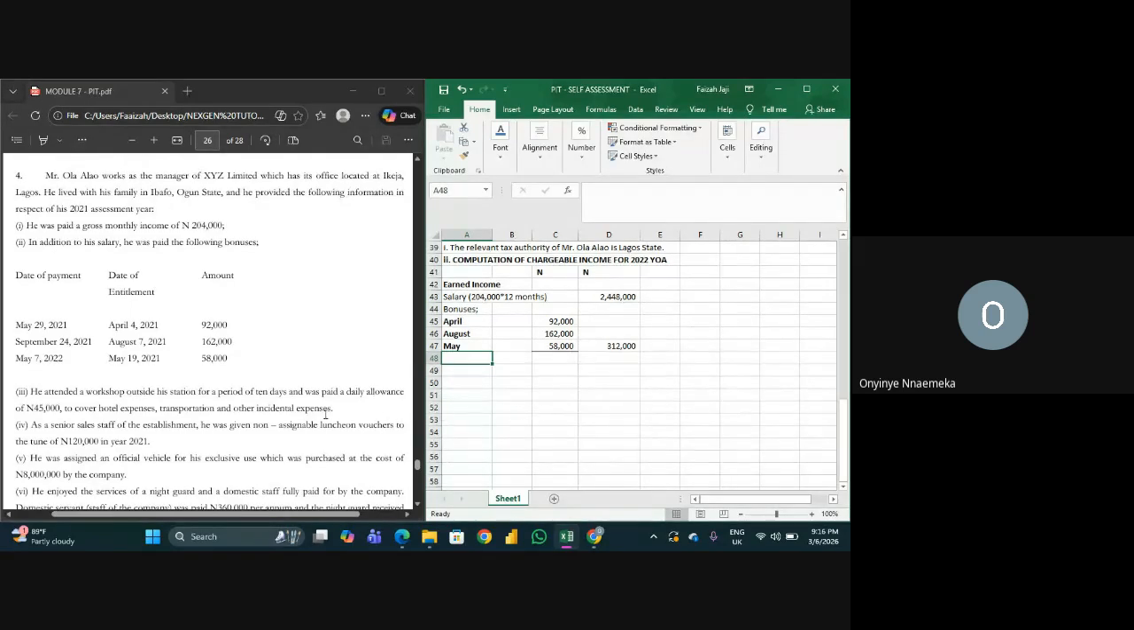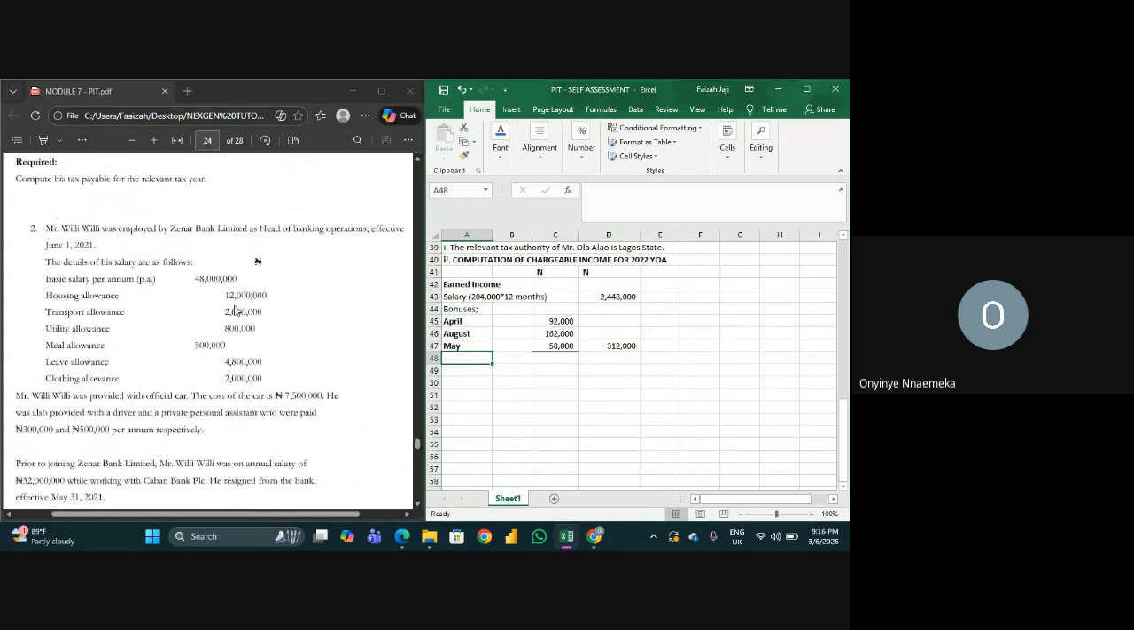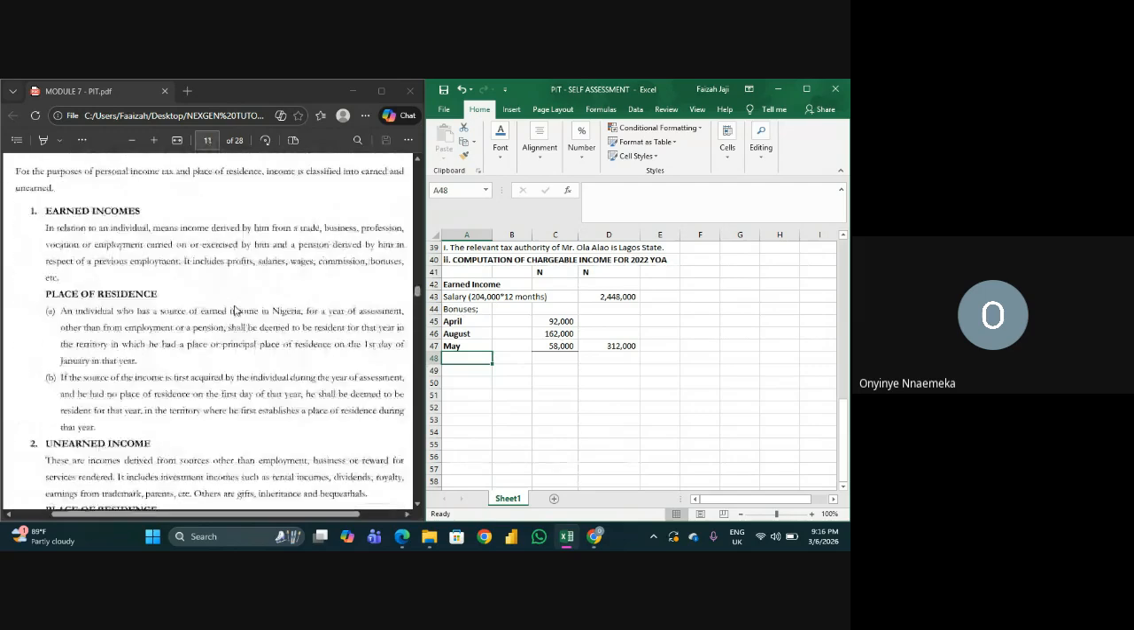As senior sales staff of the establishment, he was given a non-negotiable luncheon voucher to the tune of 120,000 in year 2021. So is the luncheon voucher taxable or not? Luncheon voucher, guys. Let me look for this.